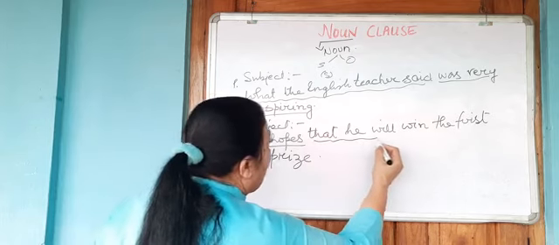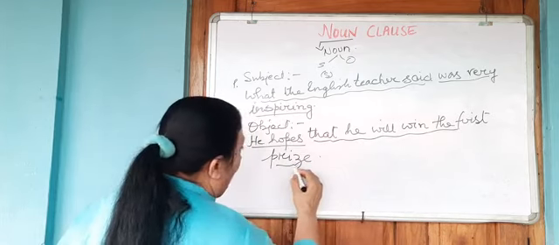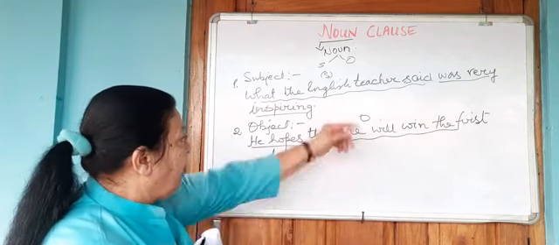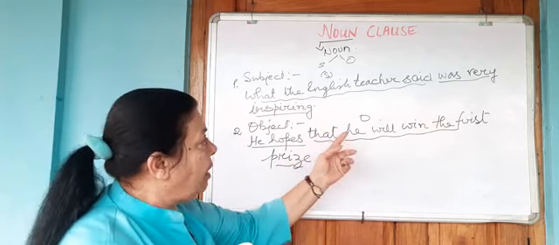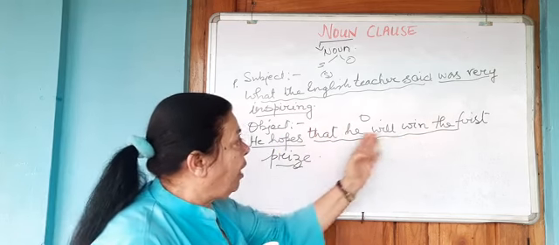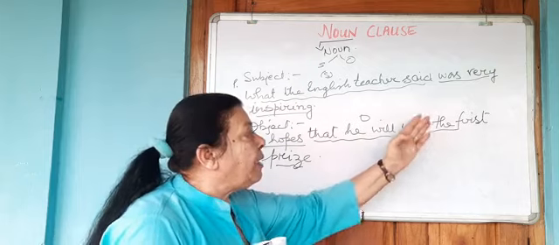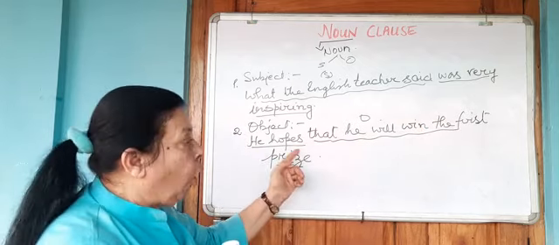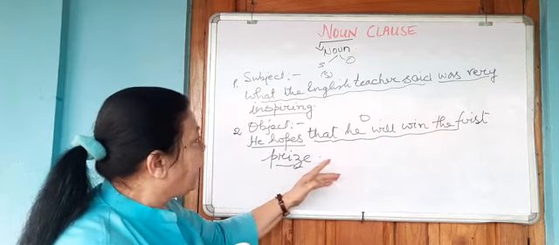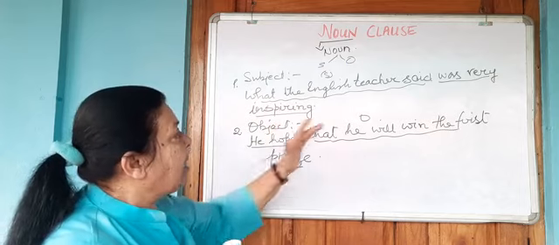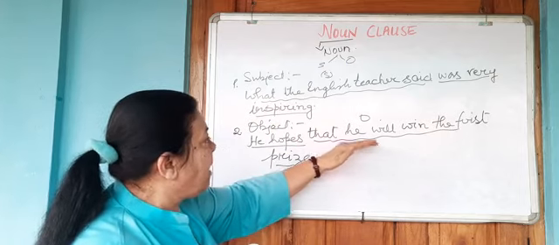That he will win the first prize is the object part of my sentence. Therefore, again over here, he, subject, will win, finite verb, that he will win the first prize depends upon he hopes. Therefore, in this sentence, the noun clause is functioning as the object of a sentence.